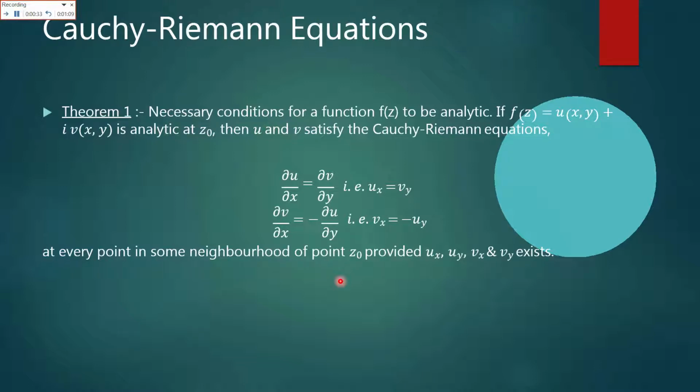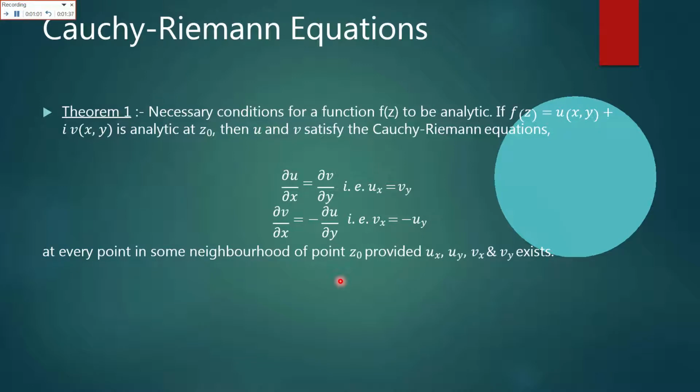And what are these equations? Delta u over delta x is equal to delta v over delta y, which means the first derivative of u with respect to x would be equal to the first derivative of v with respect to y, which means u of x is equal to v of y.